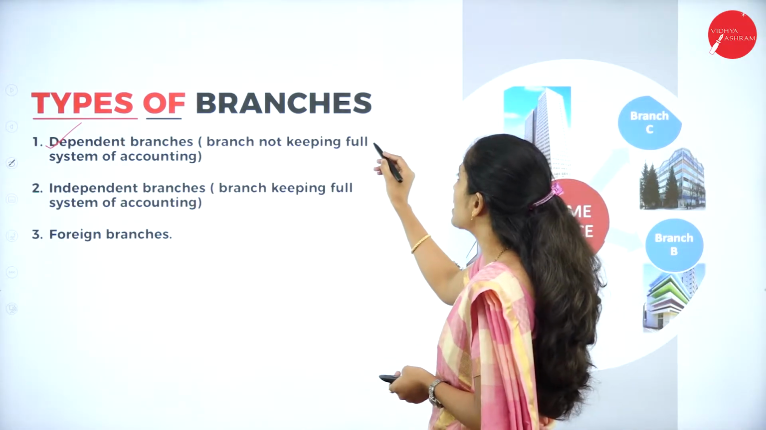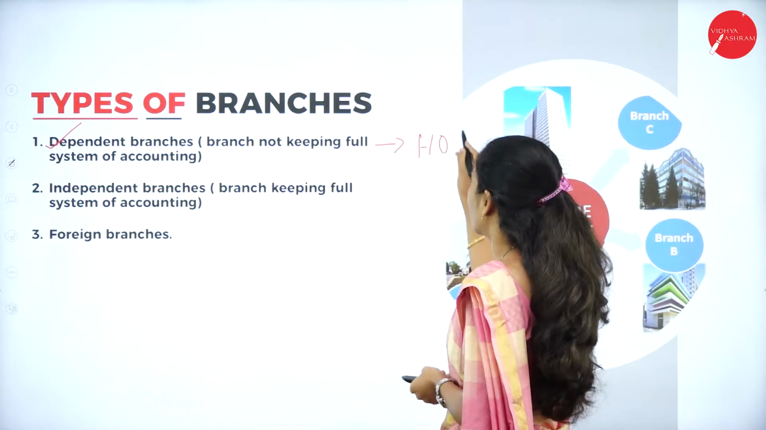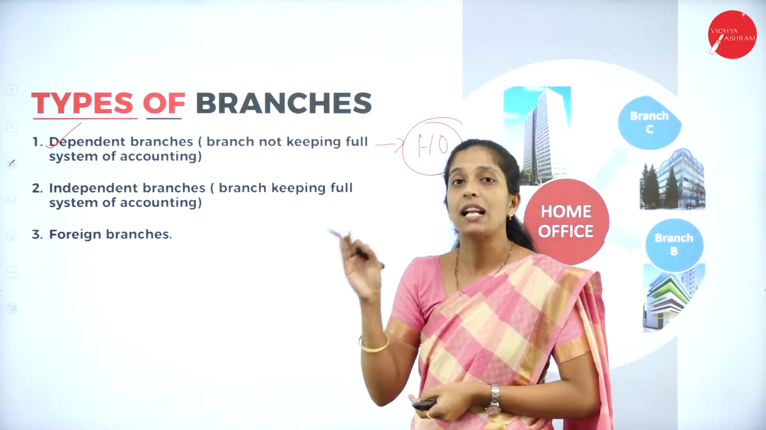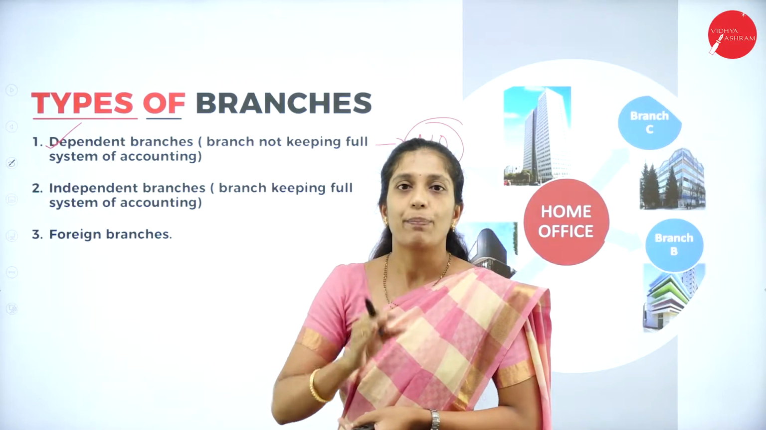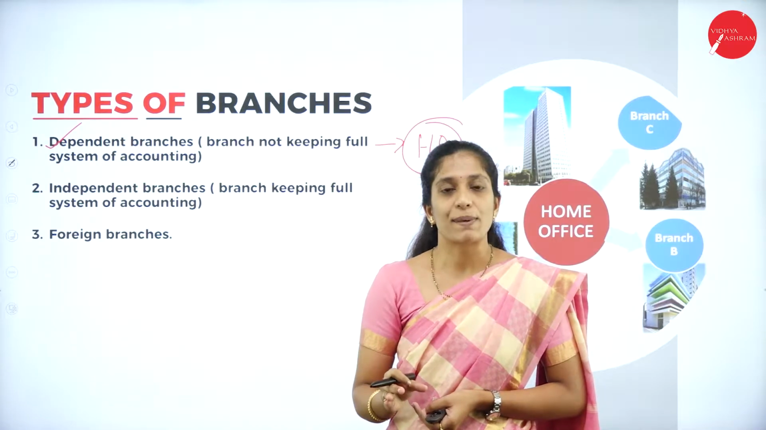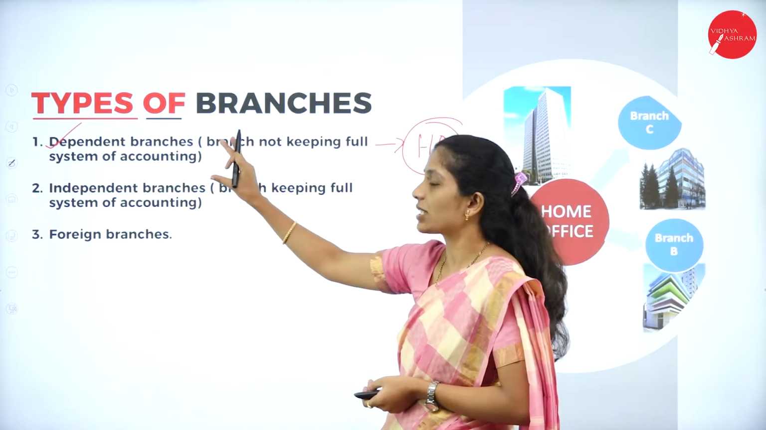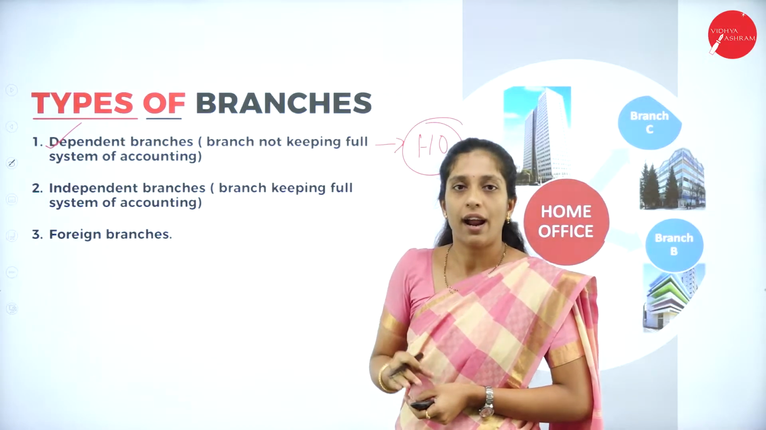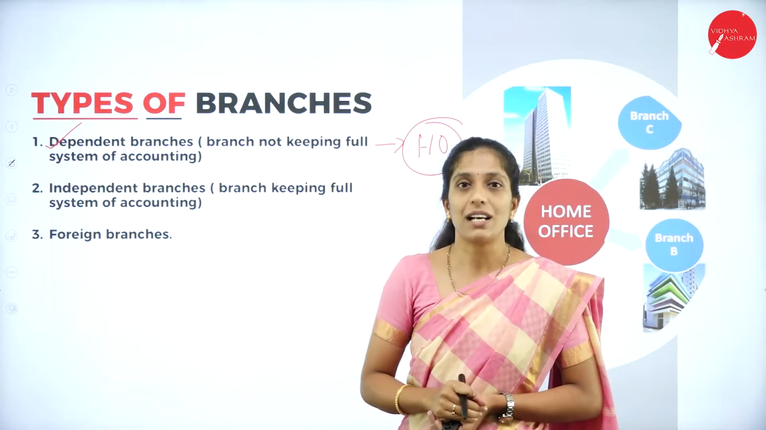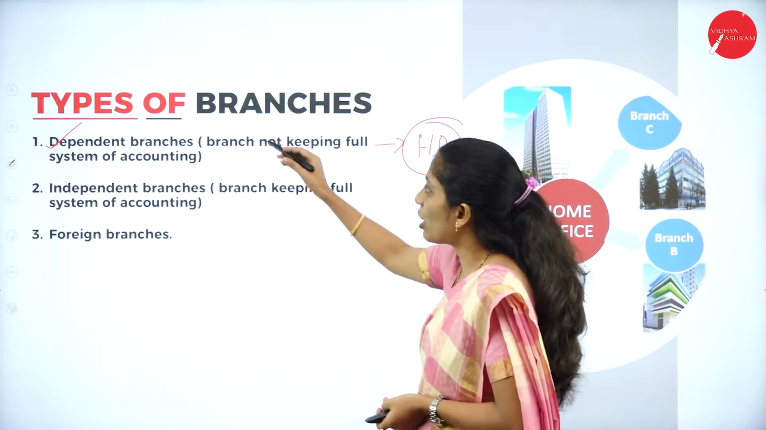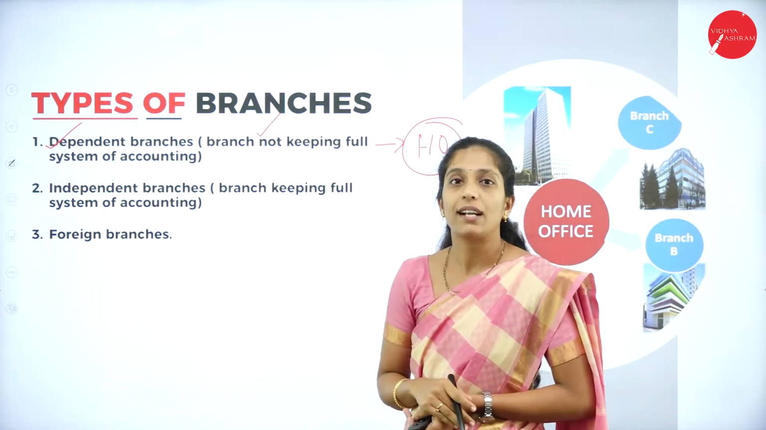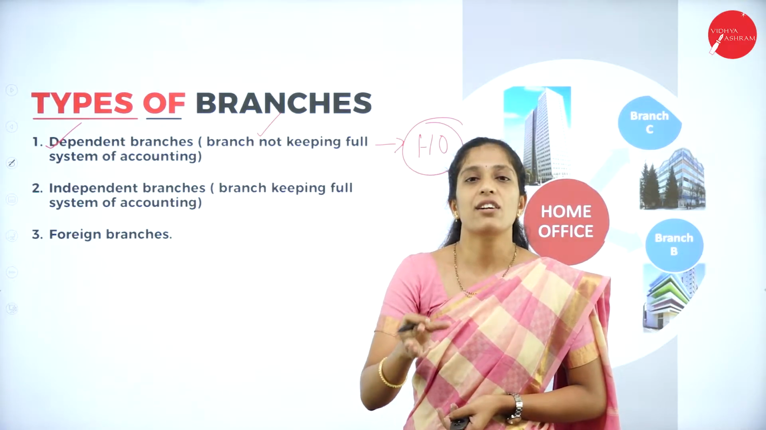So, here it is dependent on whom? On the head office. So, here dependent branch is nothing but what? The word itself says that a dependent branch is nothing but the branch which is dependent on the head office. So, each and every expense or the income, whatever income is earned in the branch, has to be given to the head office. In the same way, whatever expenses are incurred in the branch have to be given by the head office. So, in your syllabus, we are going to solve problems on dependent branches. That is, it is dependent on the head office.